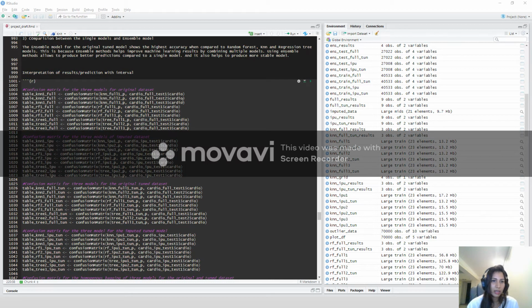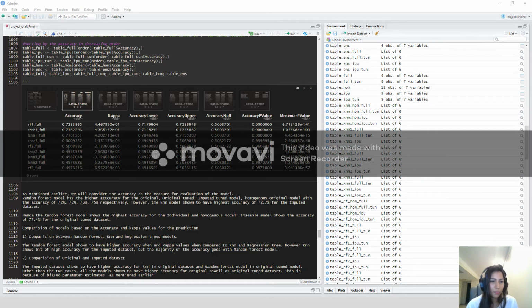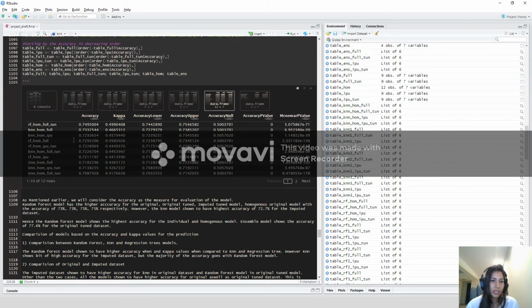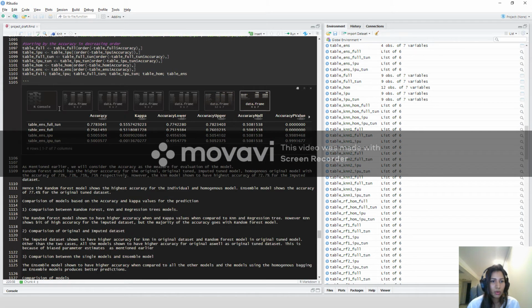And this is the interpretation in which the accuracy has been determined by using the confusion matrix. So here also the random forest model is shown to have higher accuracy in the original tuned and imputed tuned data set, except for the imputed data set in which KNN shows the highest accuracy. And the homogeneous learner is shown to have higher accuracy when compared to the models without homogeneous learner. And the ensemble model is shown to have higher accuracy when compared to all the other models which we have built.